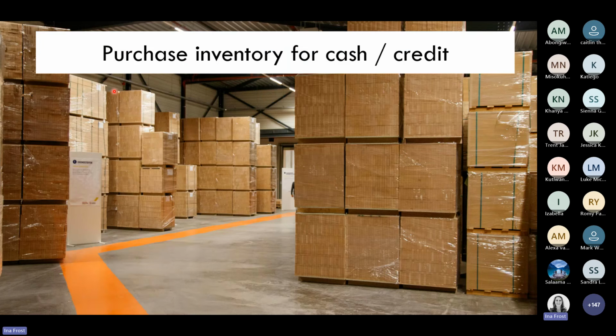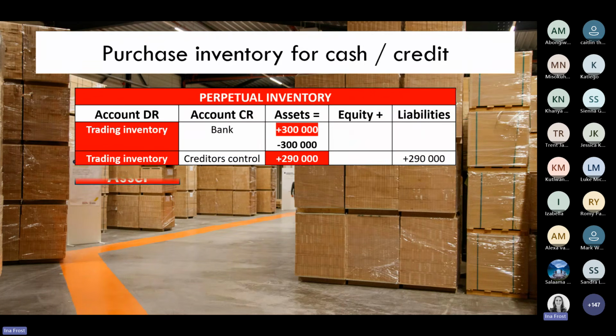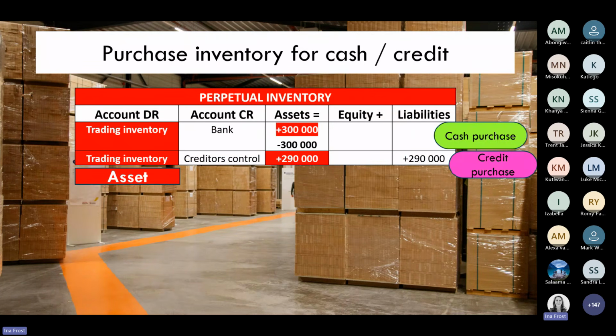Okay, then the next thing we're going to look at. Now we've recorded the opening balance for inventory, and obviously throughout the year we are going to purchase inventory. We can either pay for the inventory with cash, so via an EFT, or it can be a credit purchase of inventory. And I have now used the accounting equation to demonstrate to you the difference between the two